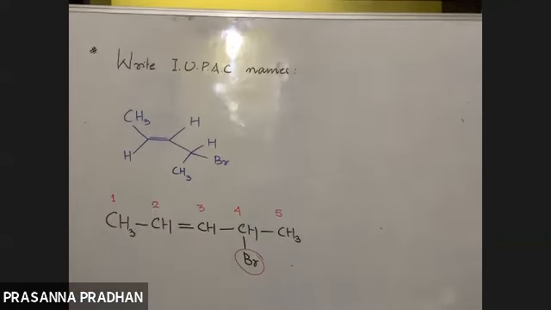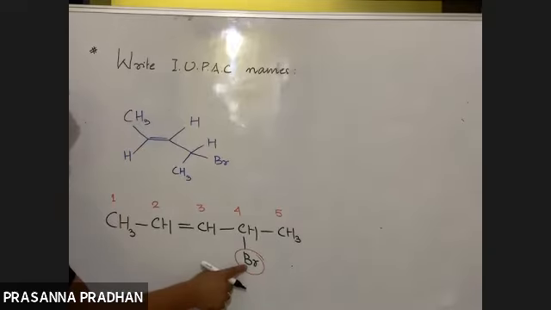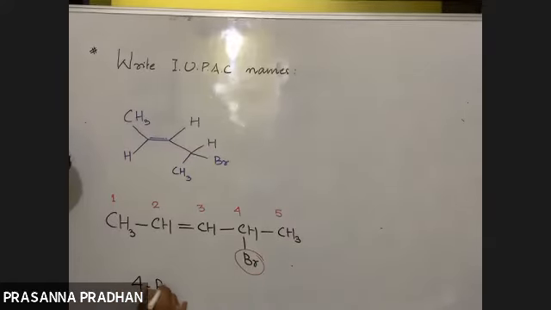Now, what is the name of this compound then? First, we should write down the position of the substituent. This substituent is attached to which carbon? 4. So it will be 4-bromo.